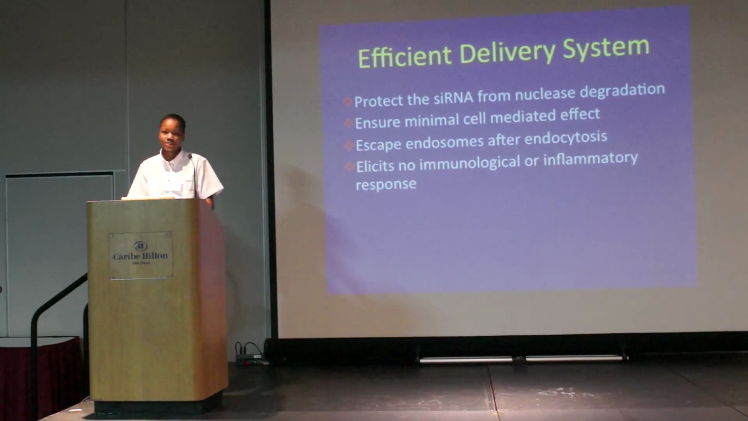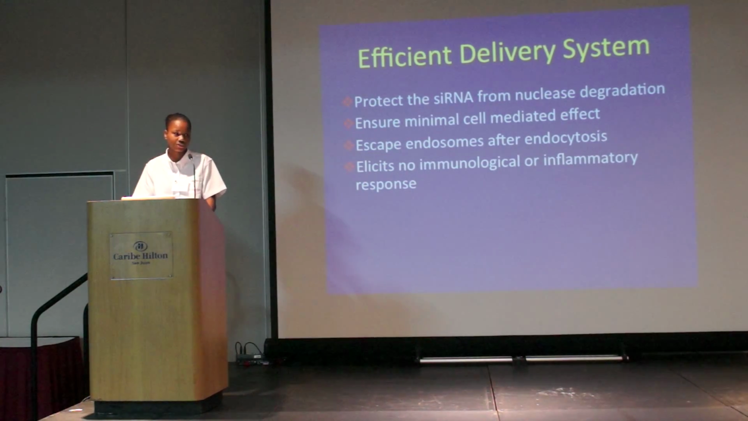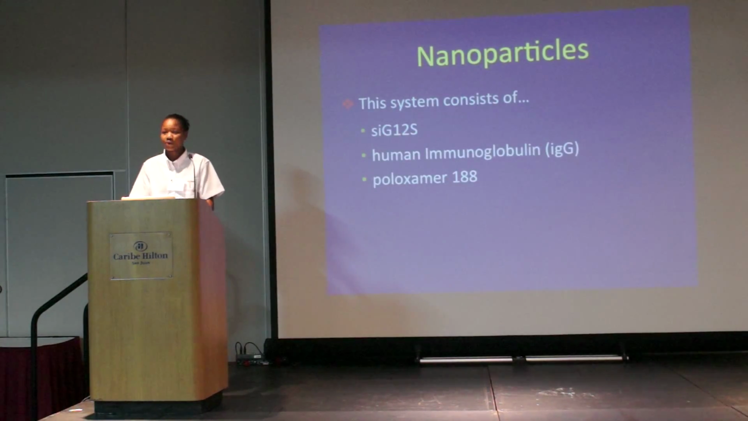The system should be able to escape endosomes after endocytosis. And lastly, it's important that the system does not elicit any inflammatory or immunological response. And after looking over these characteristics, the nanoparticle delivery system tested in this experiment was created. These nanoparticles consist of an siRNA model known as SIG12S, loaded inside a human immunoglobulin type IgG, coated with a poloxamer 188.